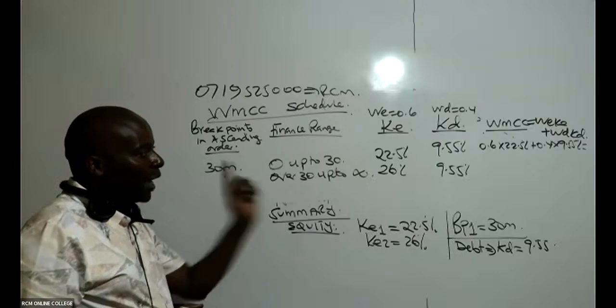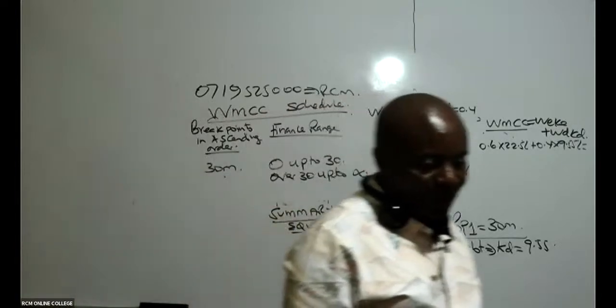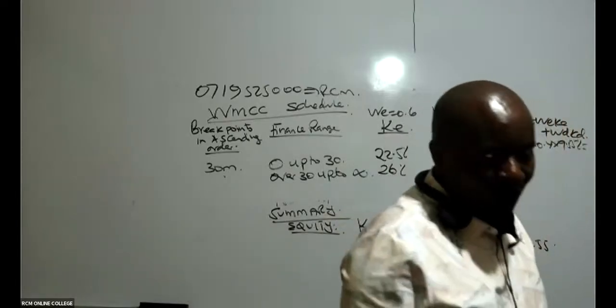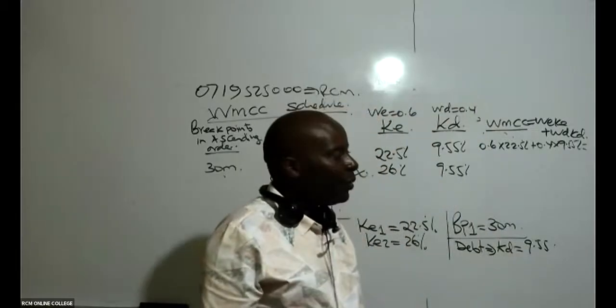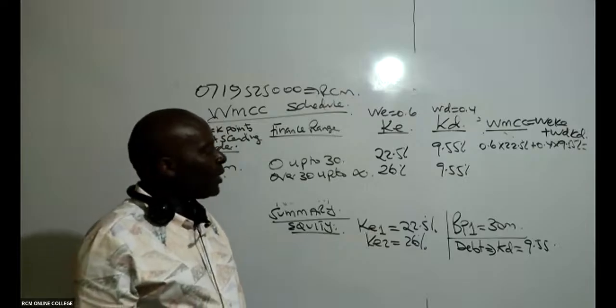So can somebody give me this answer before I start repeating? How do you get the 9.55? I'll come back to that. So before I start repeating, can somebody give me this answer here?